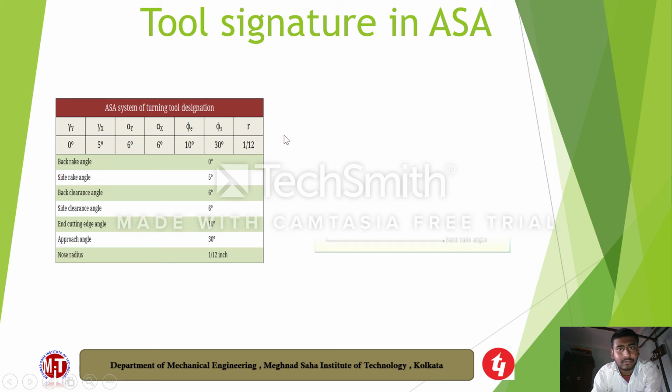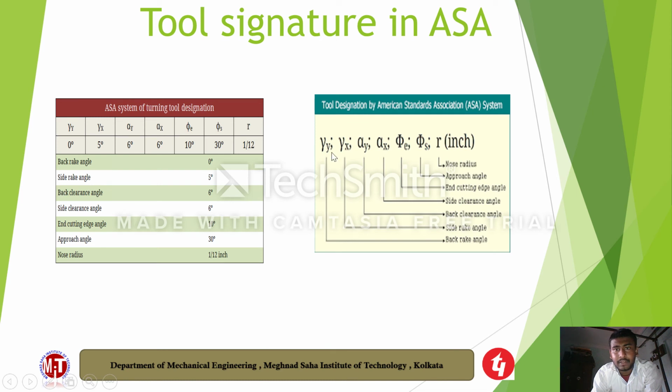Now next slide. Previously I told about this: gamma y is the back rake angle, gamma x is the side rake angle, alpha y is the back clearance angle, alpha x is the side clearance angle, phi e is the end cutting edge angle, and phi s is the approach angle, and r is the nose radius. These are the 7 parameters here.